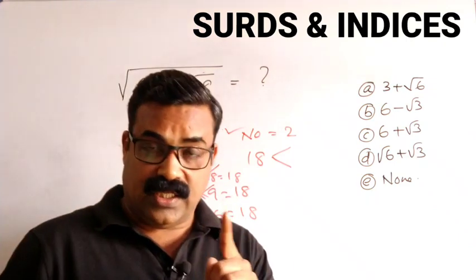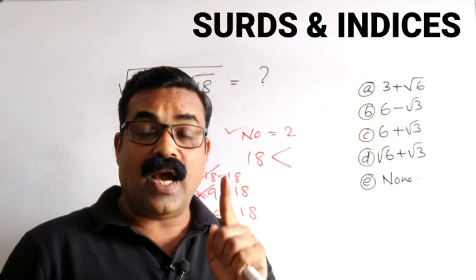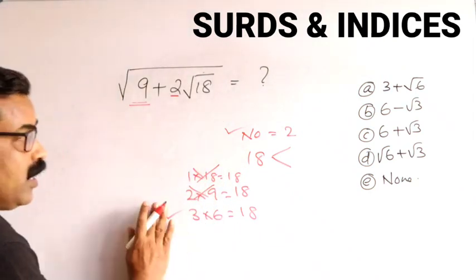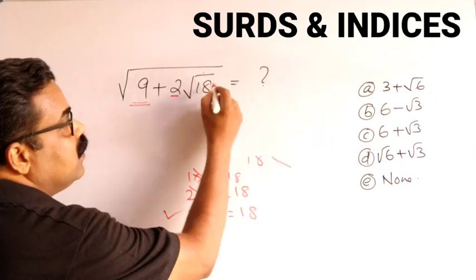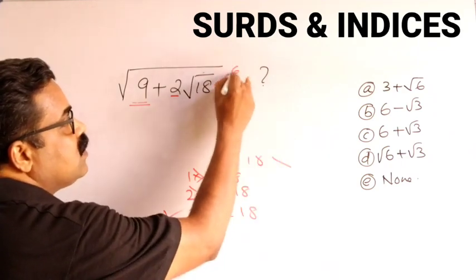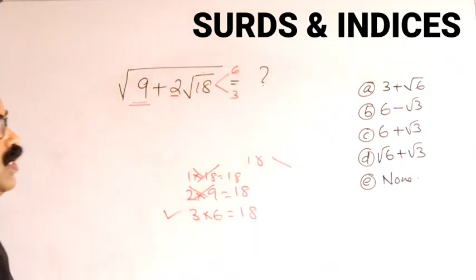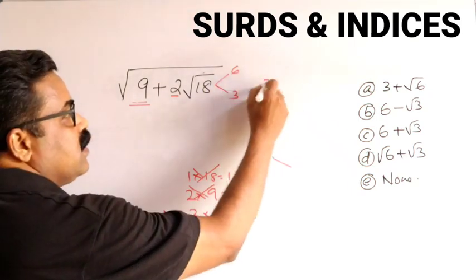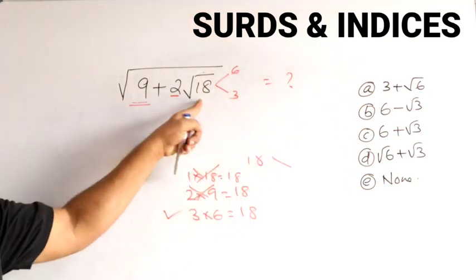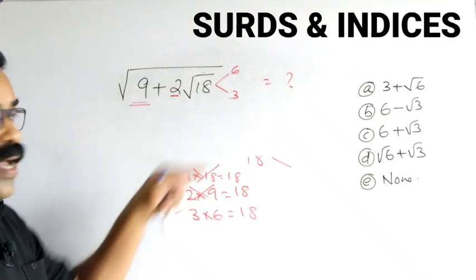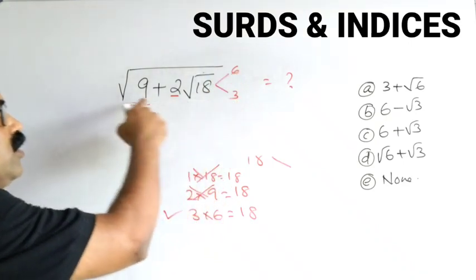3 and 6 are the factors. So what I can do, this 18 I will make as 6 and 3. 18 equal to 6 into 3. And I am getting 6 plus 3 is equal to 9.